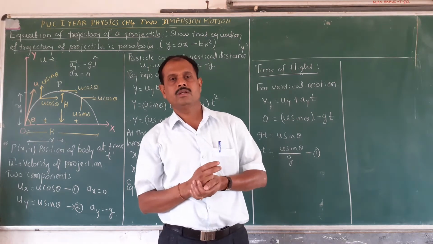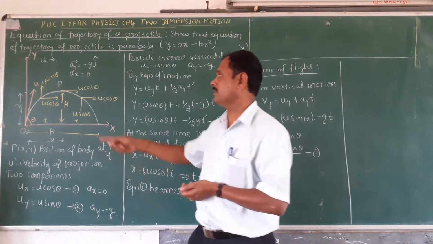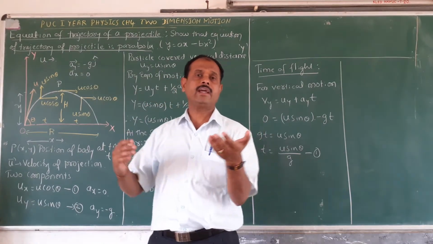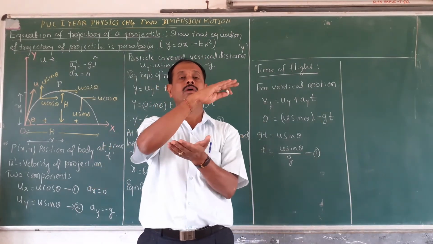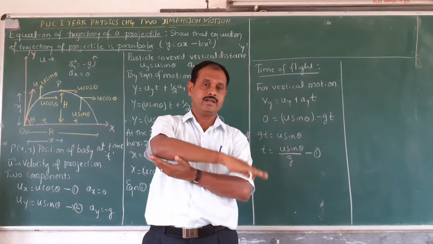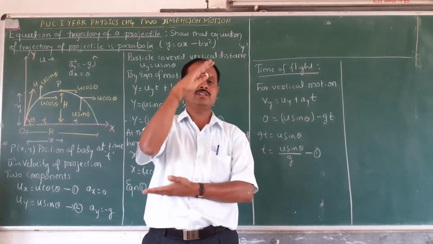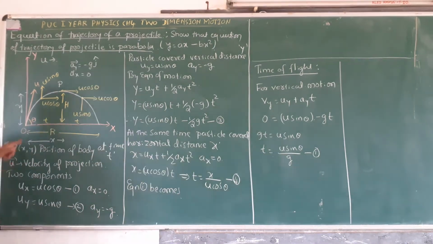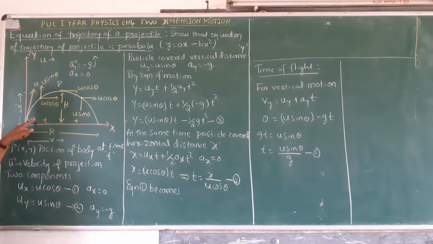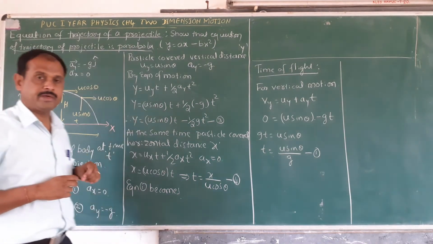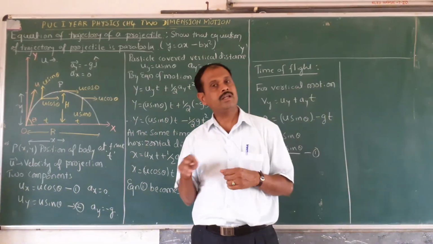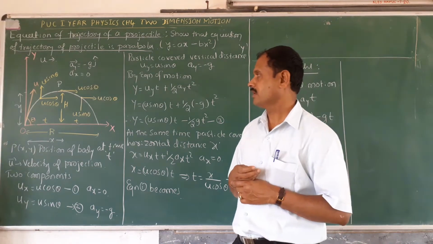Okay. Now u is nothing but the velocity of projection. The angle made by the direction of the projected body and the horizontal is called the angle of projection. The angle of projection is here theta. Theta is the angle of projection, u is the velocity of projection.